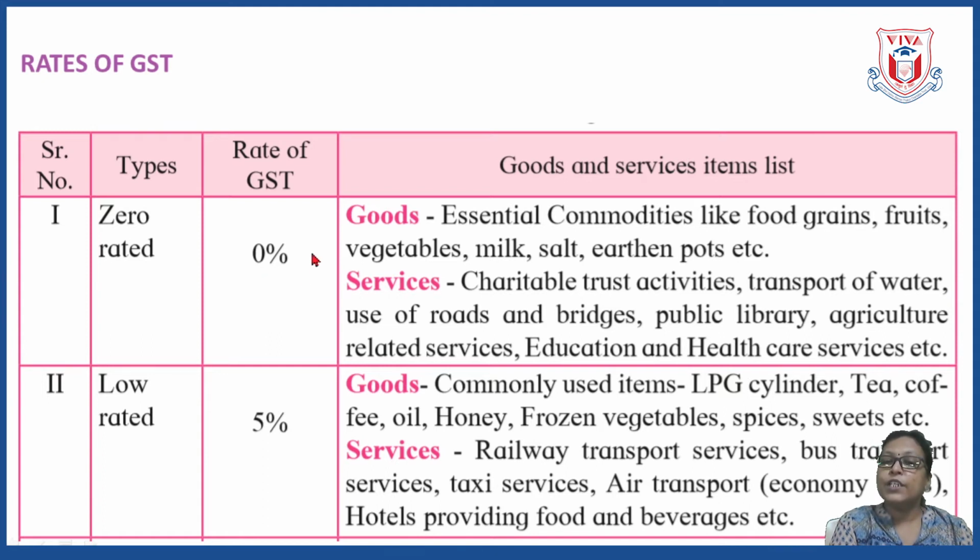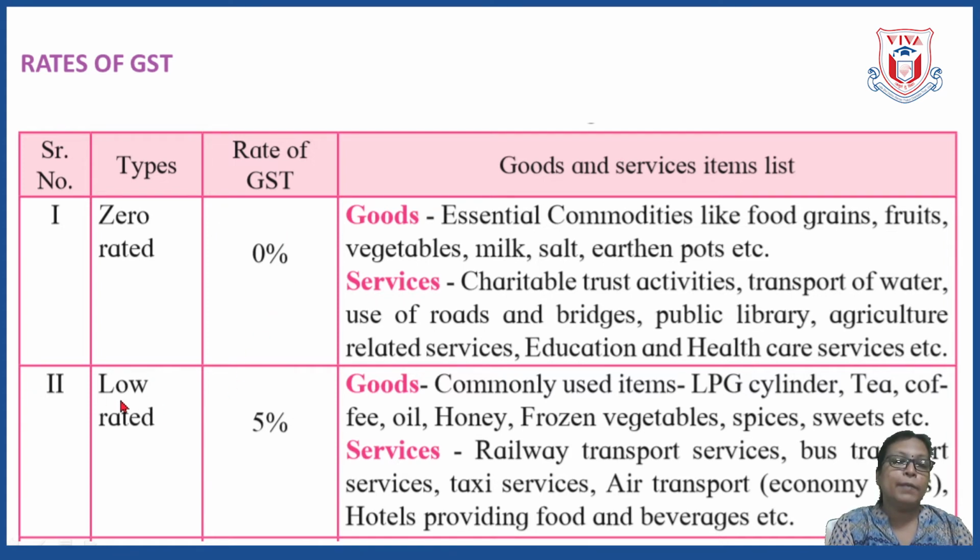So here GST is 0% for the essential commodities like food grains, fruits, vegetables, milk, salt, earthen pots, etc. So for the essential goods the GST applicable is 0%. Also there are certain services under this. These services are charitable trust activities, transport of water, use of road and bridges, public library, agricultural related services, education and healthcare services, etc. So all these come under the zero rated type GST, where rate of GST is 0%.